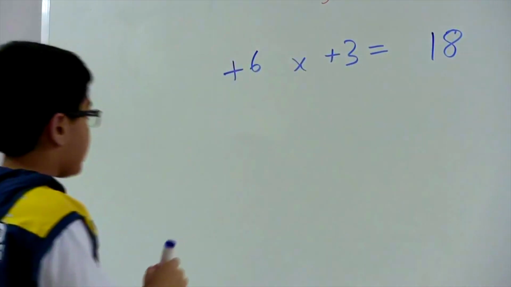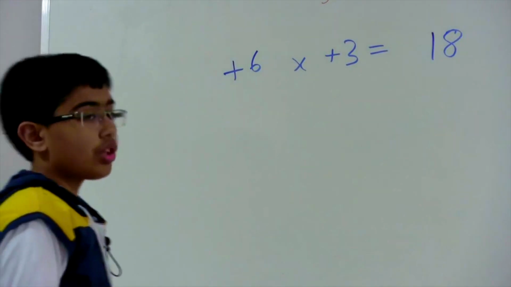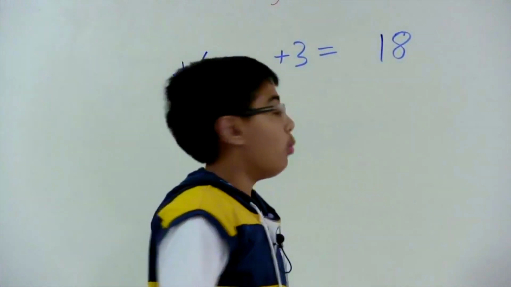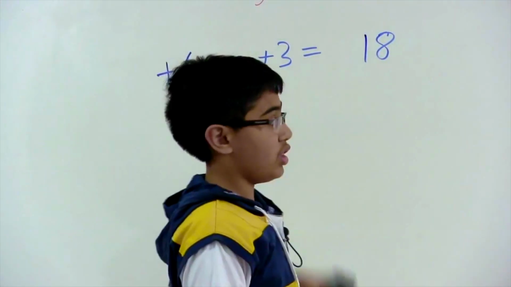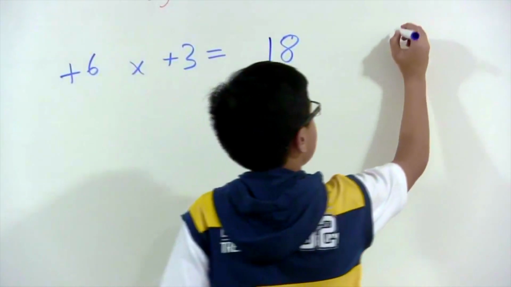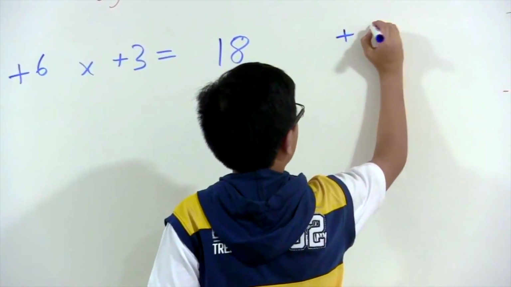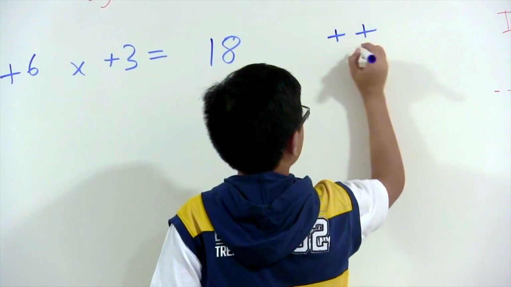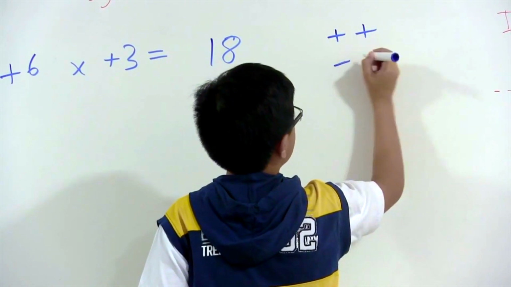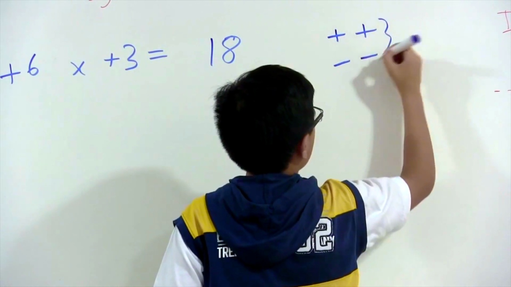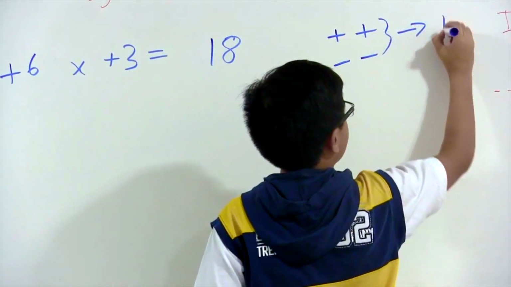So now what I'm going to do is I'm going to write down a set of rules that you should always follow when you are doing multiplication or division with integers, which is, if it's a positive with positive or a negative and a negative, it'll always come out to be a positive.